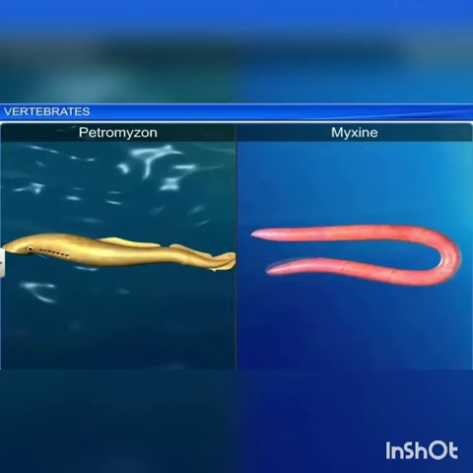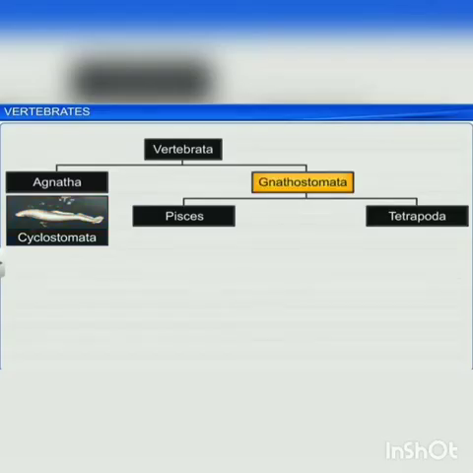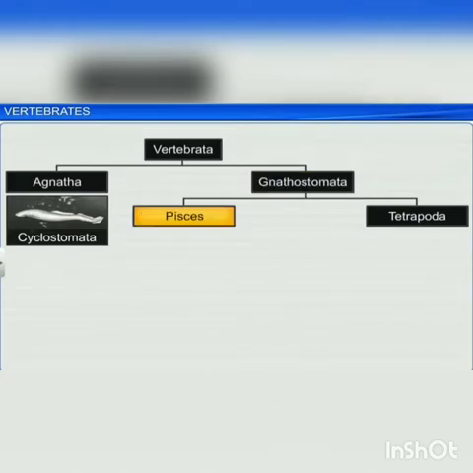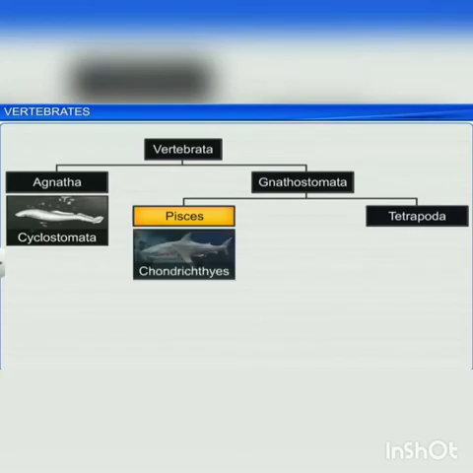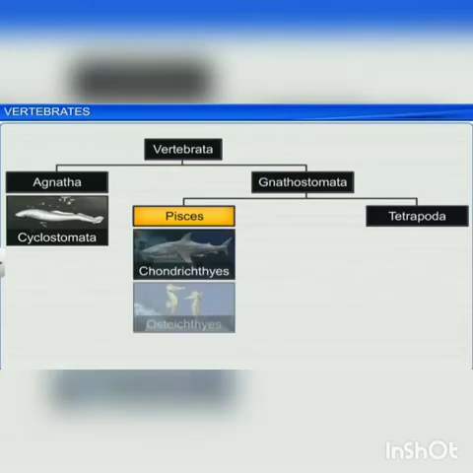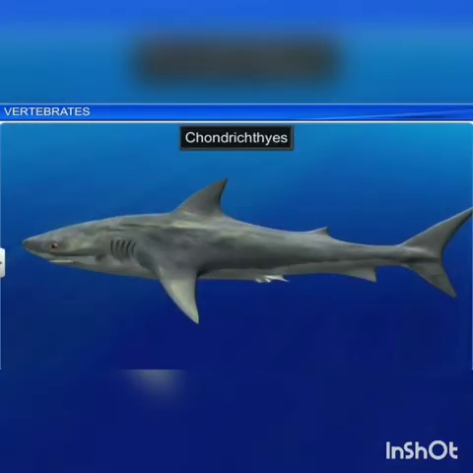And the next is the Gnathostomata, which includes jawed vertebrates with paired appendages. There are 2 classes. One is fishes, another one is tetrapods. So fishes include cartilaginous fishes and bony fishes. So let us see cartilaginous and bony fishes first. First is the cartilaginous fishes.